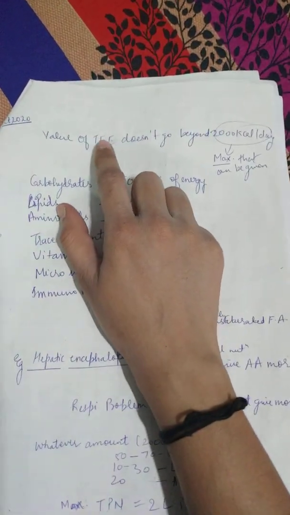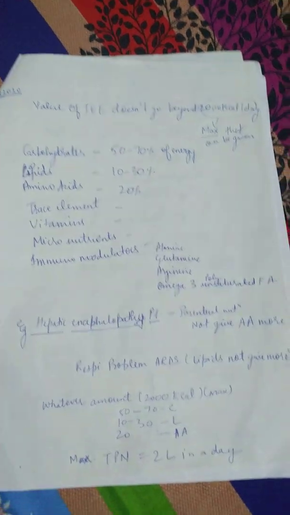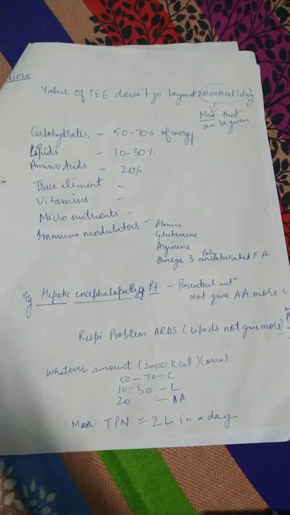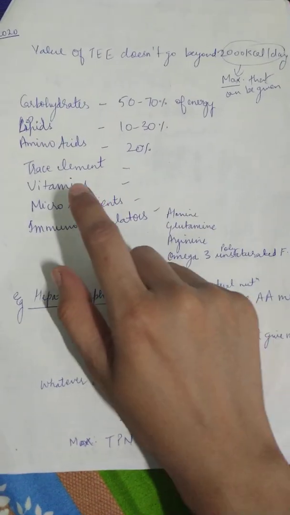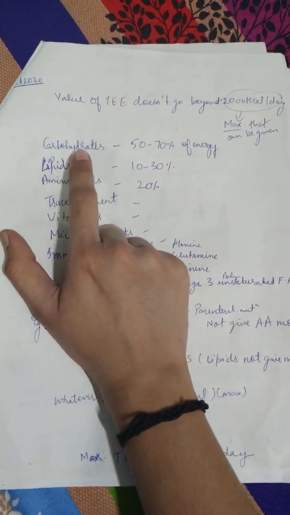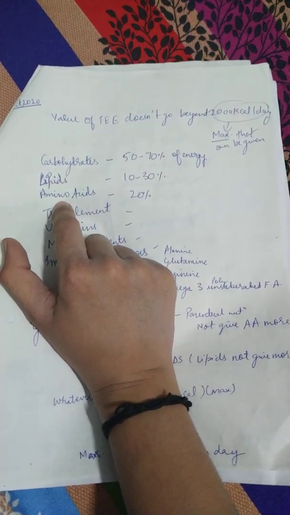Then the value of total energy expenditure does not go beyond 2000 kilocalories per day. How much nutrition can you provide a patient in one day? That is only 2000 kilocalories per day. Then you come to see the components of nutrients, that is carbohydrates, lipids and amino acids.